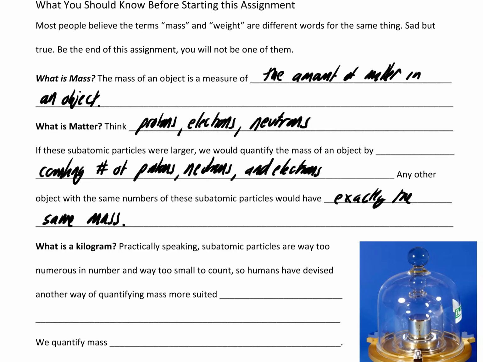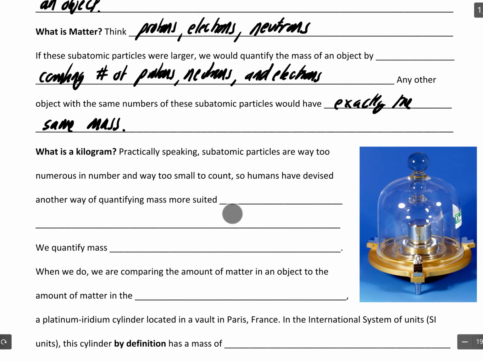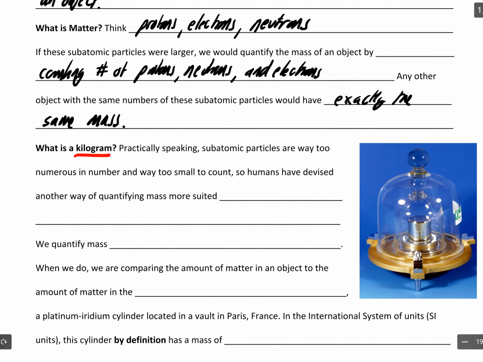Okay, now we can't count protons, electrons, and neutrons. They're way too numerous. So now we're going to introduce this idea of a kilogram. Practically speaking, subatomic particles are way too numerous in number and way too small to count. So humans have devised another way of quantifying mass more suited to our senses, our ability to observe. Okay, I can see that chunk of metal there. I cannot see protons, neutrons, electrons. Okay, we quantify mass in kilograms.